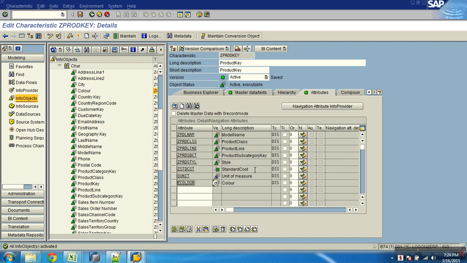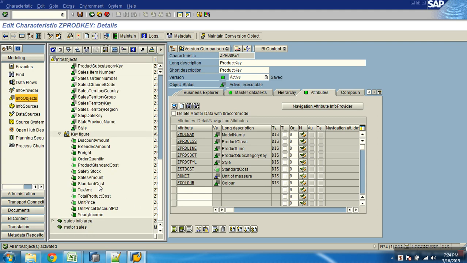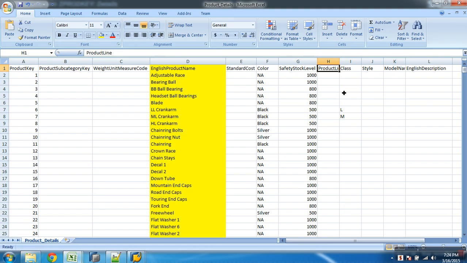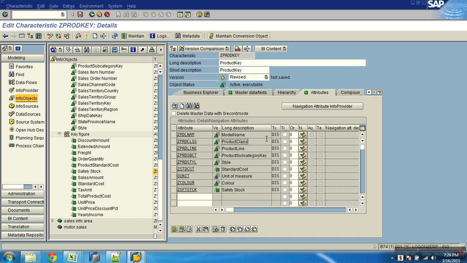Safety stock level, do we have? Safety stock level. Not added. Where is safety stock? This one. Okay, safety stock. Then what? Product line. Do you have it for product line? Yes. Class. Product class. Then style. Yes, style. Model name.